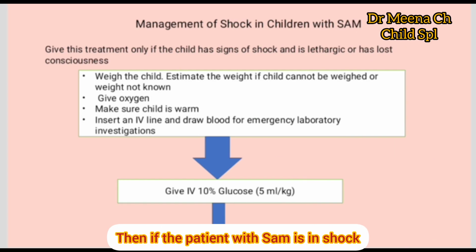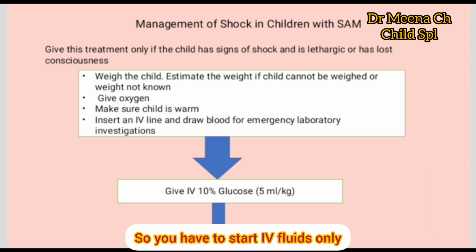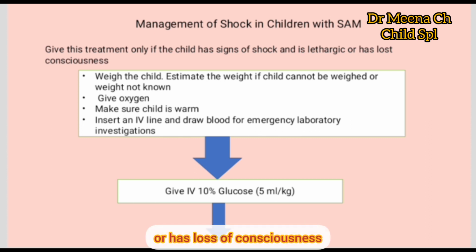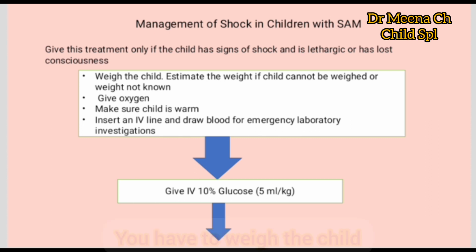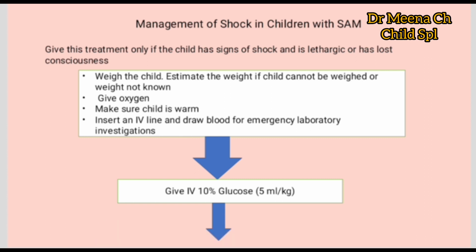Then if the patient with SAM is in shock, what do you have to do? So you have to start IV fluids only when there are signs of shock, child is lethargic or has loss of consciousness. You have to weigh the child, estimate the weight. If the child can't be weighed, assume the weight. Give oxygen, keep the baby warm, start IV line and give IV glucose, 10% glucose, 5 ml per kg.